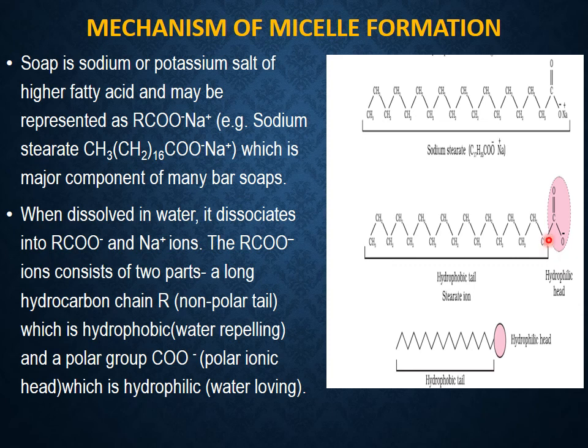The second part of the soap molecule is COO minus. This end is called the hydrophilic or water loving end. Why is it called the hydrophilic end? Because the COO minus group is soluble in water or has a high tendency towards water. So COO minus is also called hydrophilic. Philic means loving, hydro means water. So the end is water loving, also called the hydrophilic end.